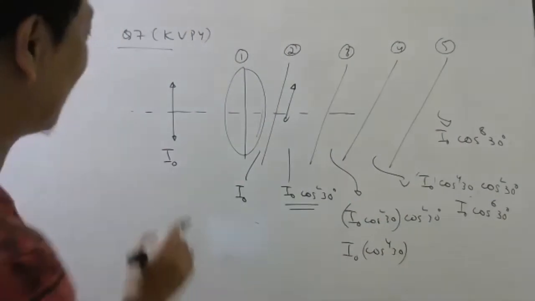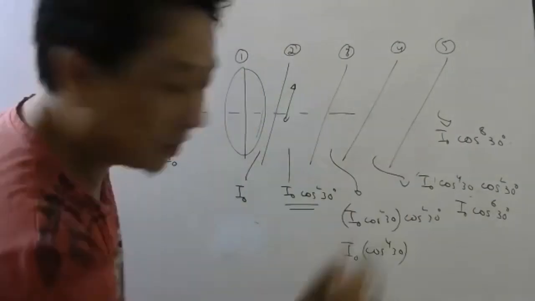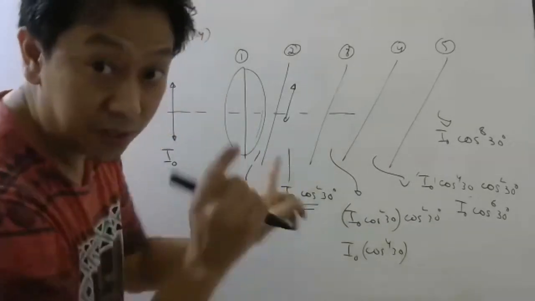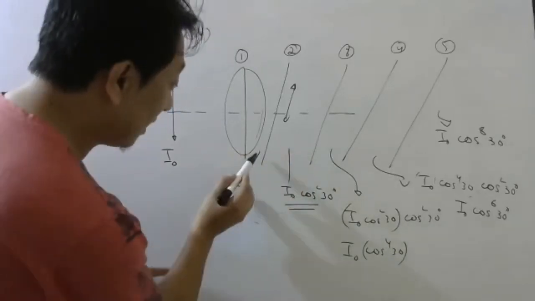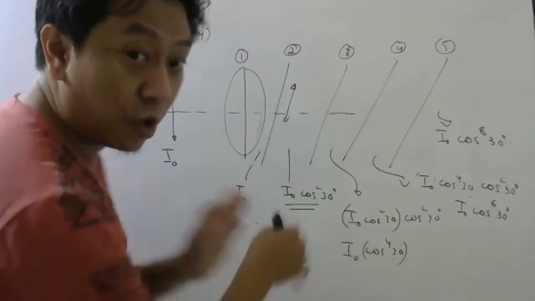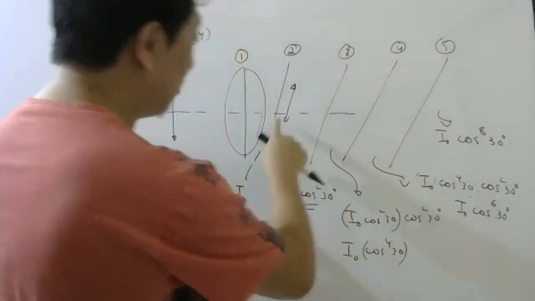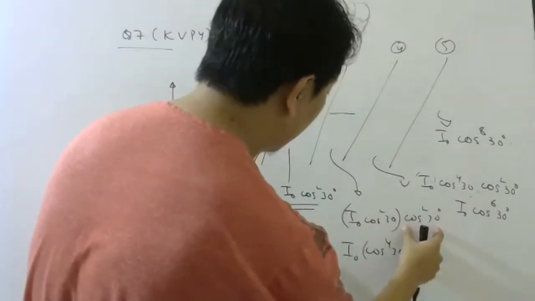Basically, see, here I naught falls parallel, which means I naught will come out. Then after heating this one, because it is at 30 degrees, you have to use Malus law. What does Malus law say? Incident intensity cos square 30 will come out. Now this also makes 30 degrees with this, so this is the incident, then cos square 30.